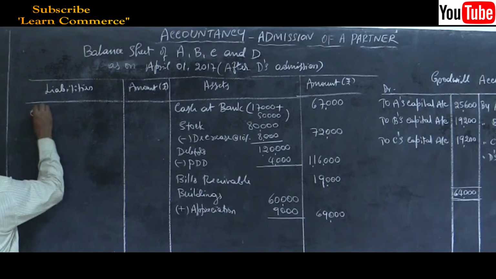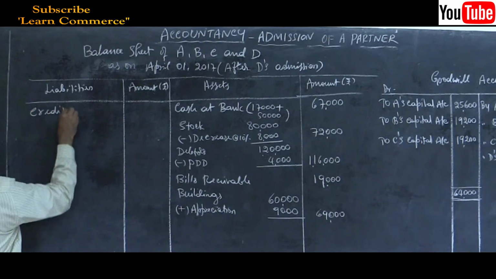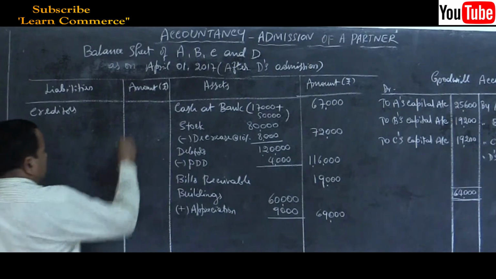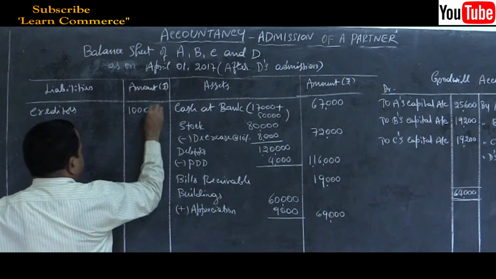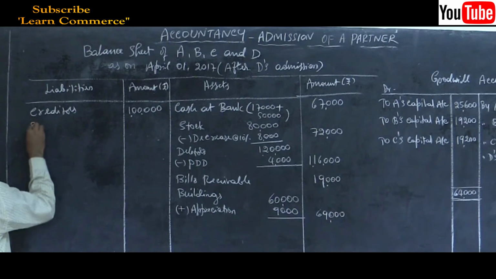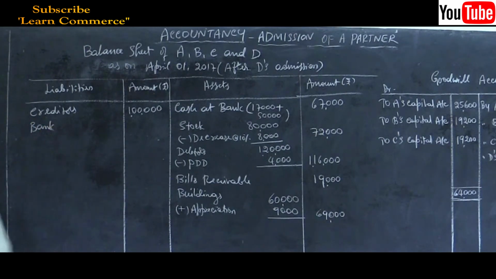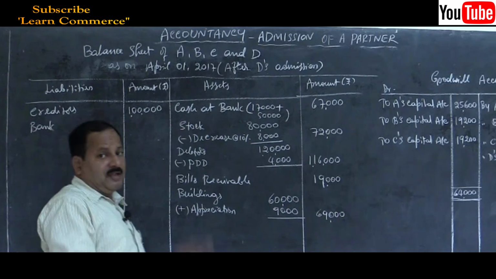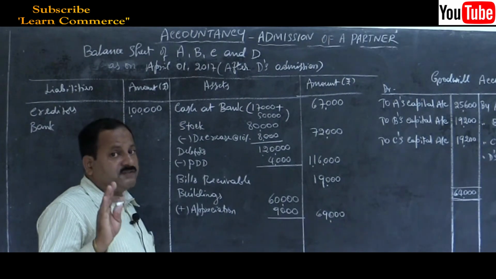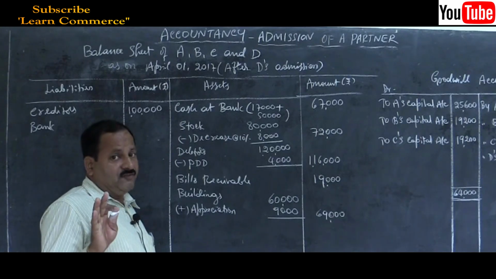Creditors, no change, as it is. Creditors, how much? 1 lakh. Yes. Then, bank overdraft is there. Don't write reserve again. Reserve is already transferred to the capital accounts of partners. It is closed. So don't write those things which are not there in the balance sheet.